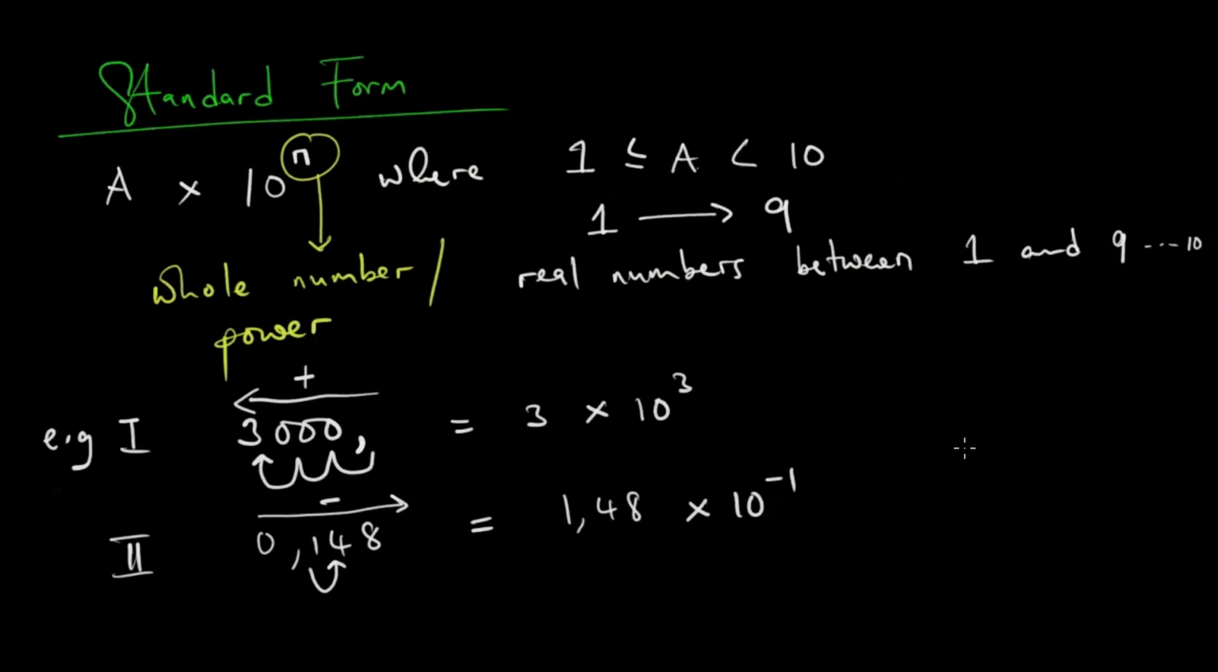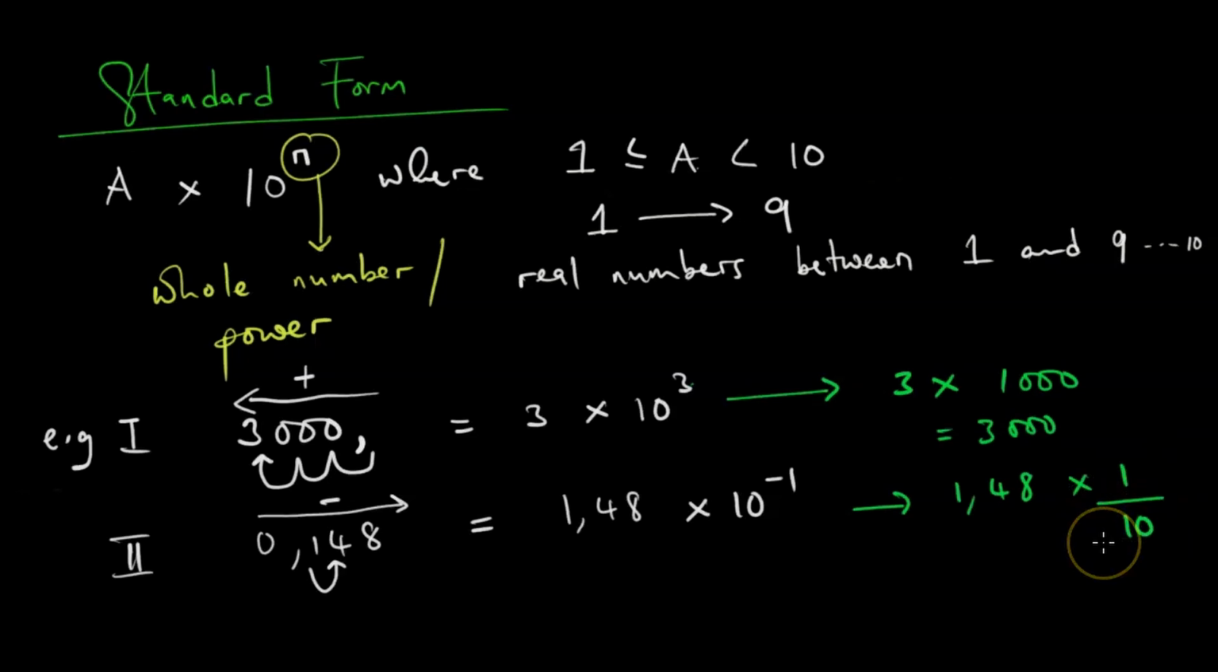Once we have done that, we are finished. So if we are able to express in standard form, adding and subtracting numbers in standard form becomes easier, because the easiest way of going about it is we just convert the standard forms to ordinary numbers. So the reverse operation here: it's just 3 times 10 to the power 3, which means 10 times 10 times 10, which of course is 1,000. This becomes 3,000. The same happens here, 1.48 times 1 over 10. Do your thing and you get to your answer.